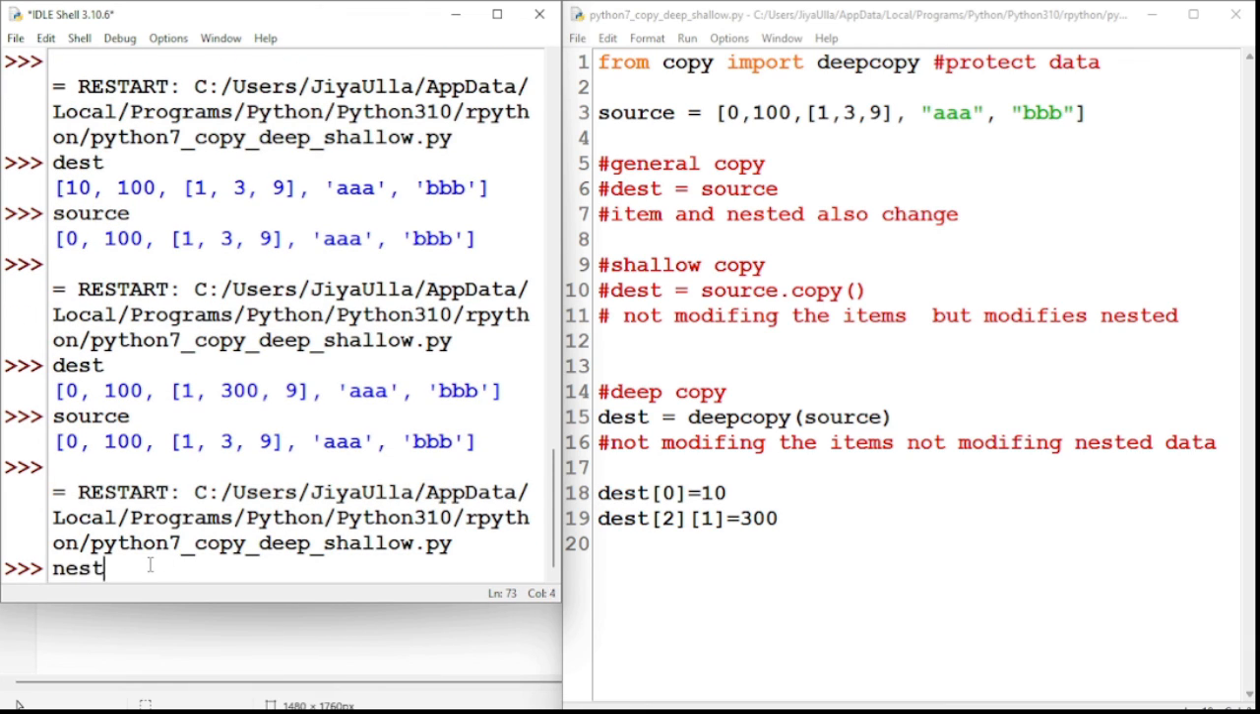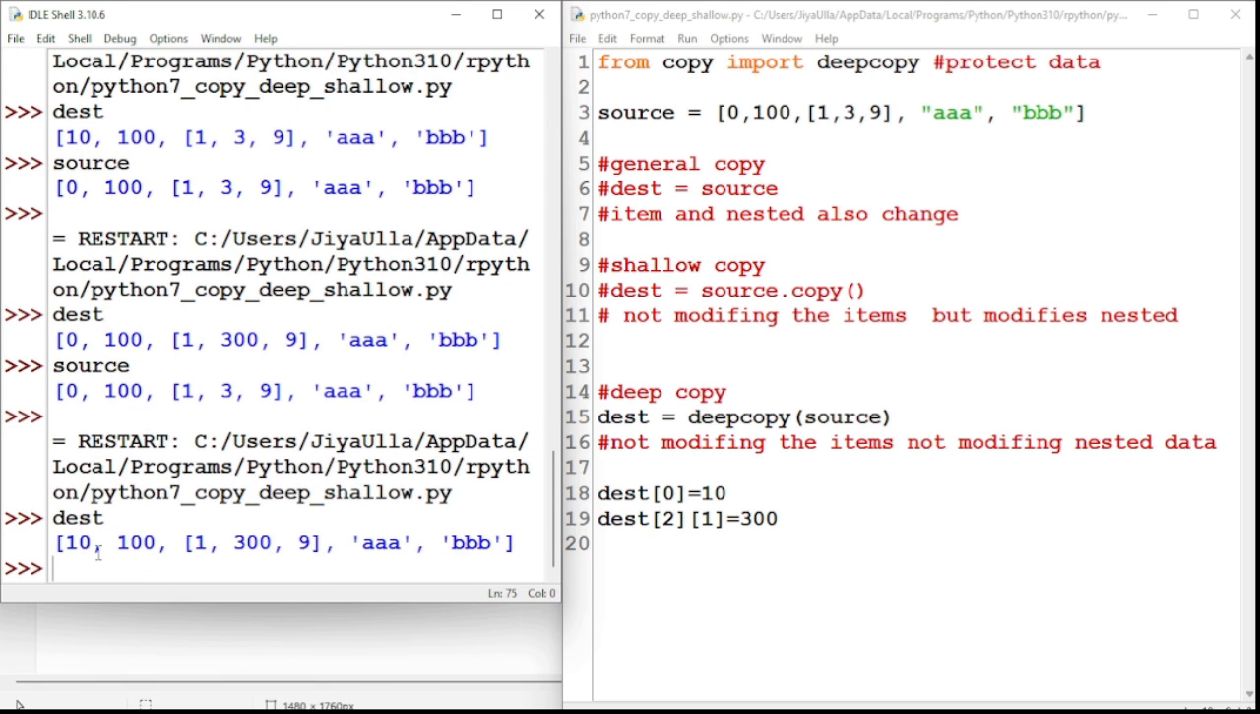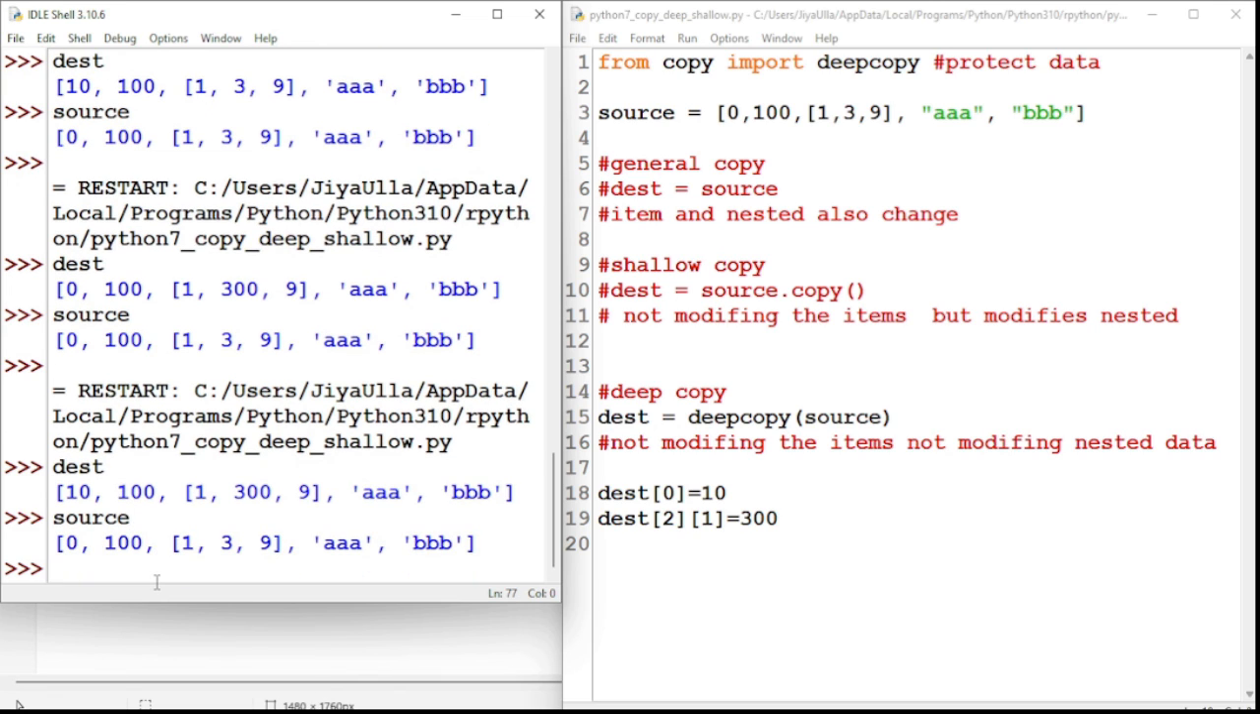Let's say next, here I have to give dest. Yes, it should modify our nested destination data because I am modifying it here. It is modifying. 10 is modifying, 300 is modifying, the item is modifying, the nested item is modifying. But the source data remains as it is. This is what we want.